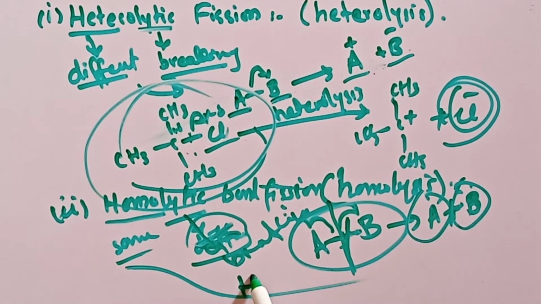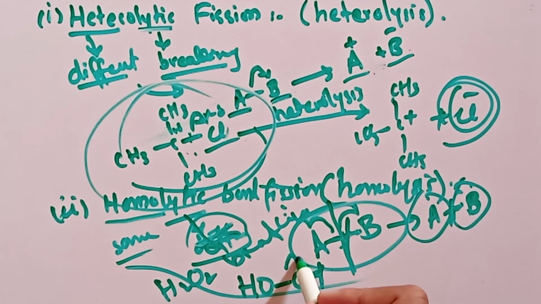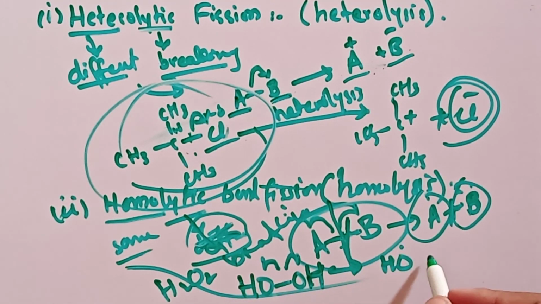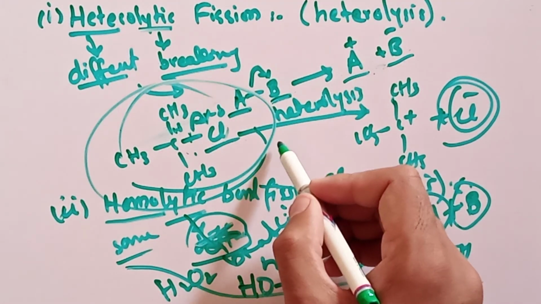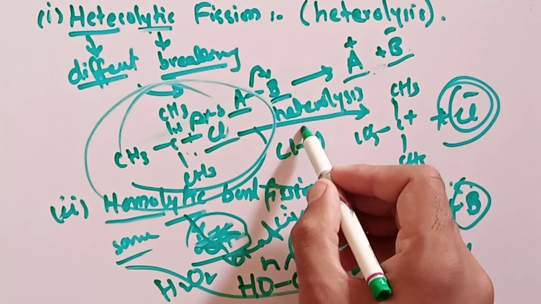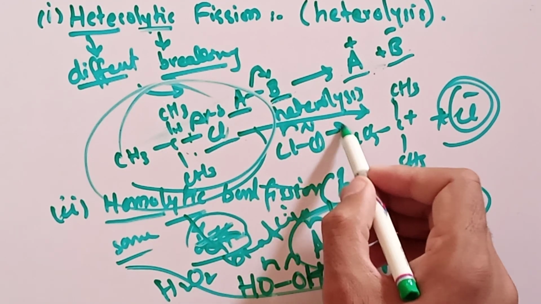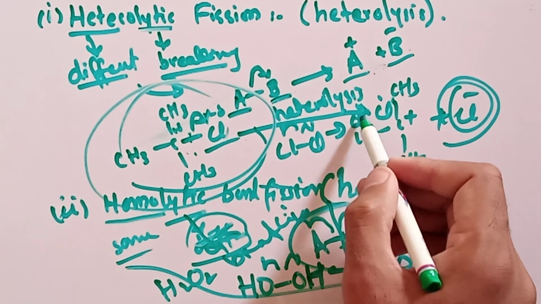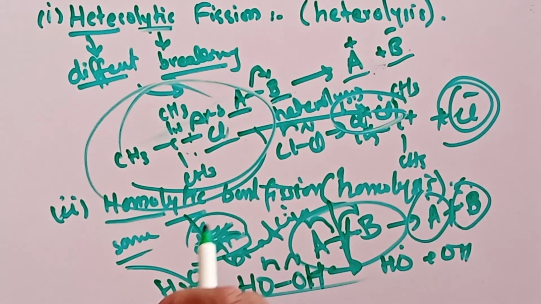For example, this is H2O2, called hydrogen peroxide. In the presence of UV radiation, the bond will break homolytically and two free radicals will be generated. Also, for example, this is Cl2. In the presence of UV radiation, the bond will break and two chlorine radicals will be produced. So this is called homolytic bond fission, and the one above is called heterolytic bond fission.